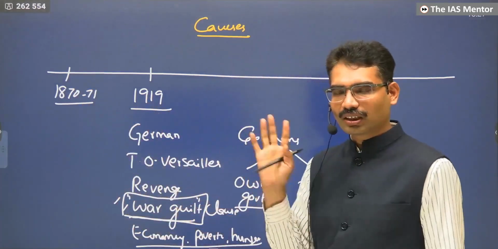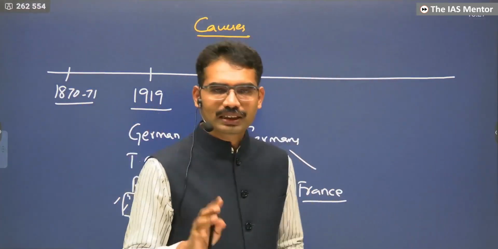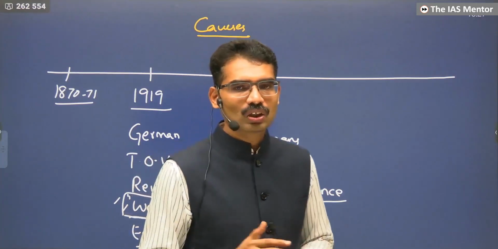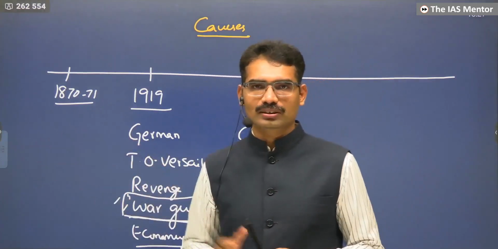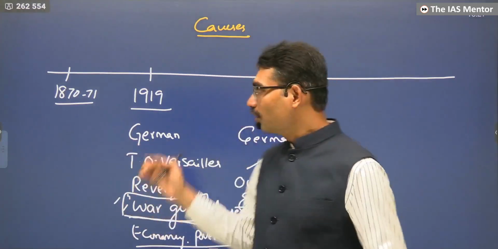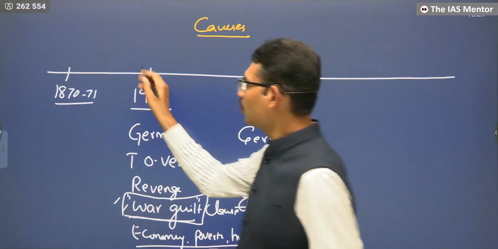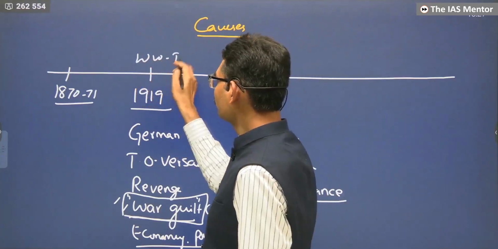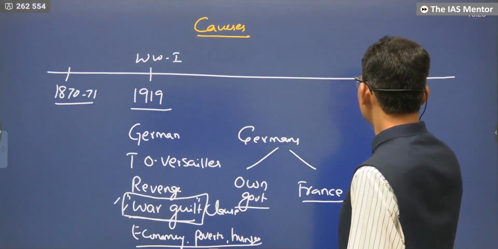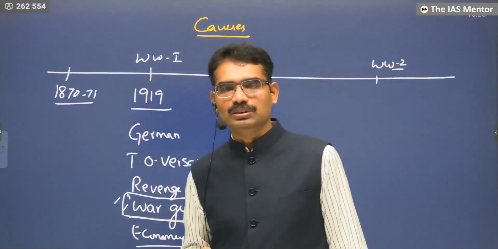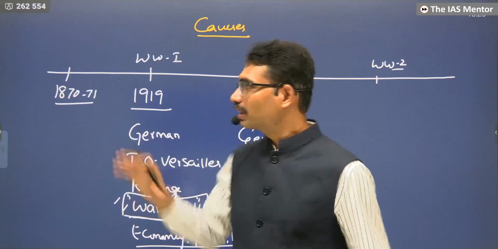On this, there is a question in UPSC that was asked: how far was Germany responsible for two world wars? World War I as well as World War II. It's not Germany alone that is responsible, but Germany was a major player in both wars.